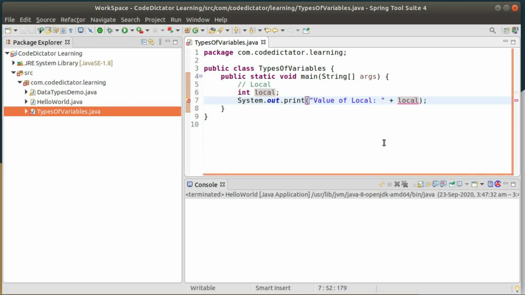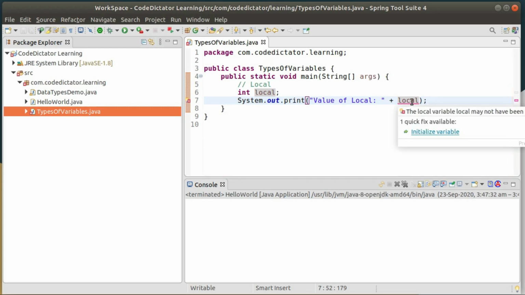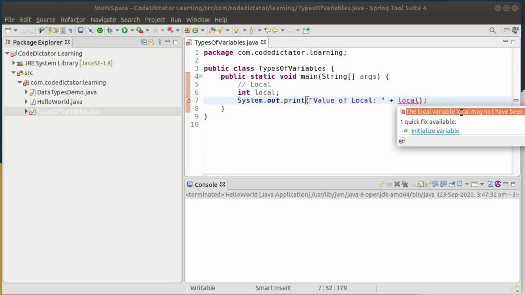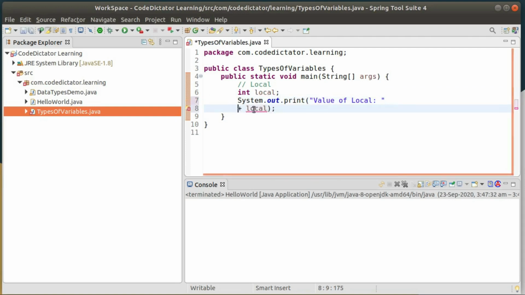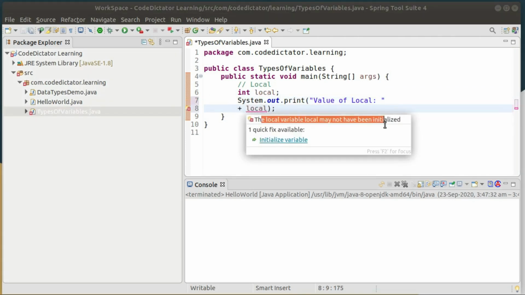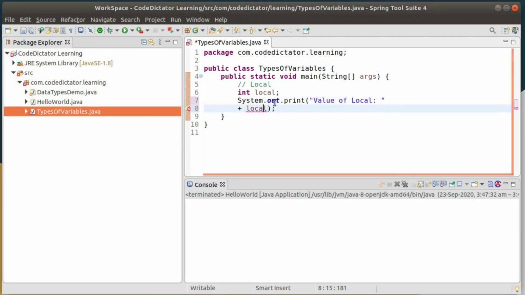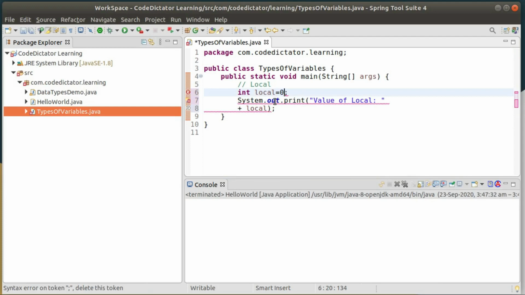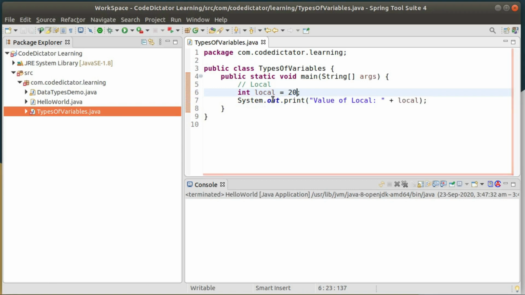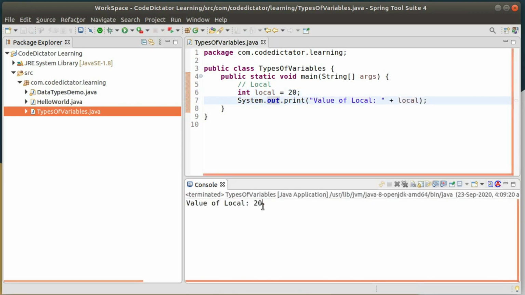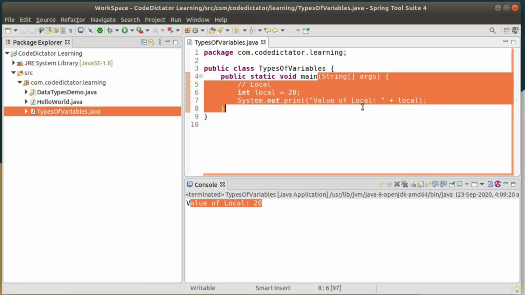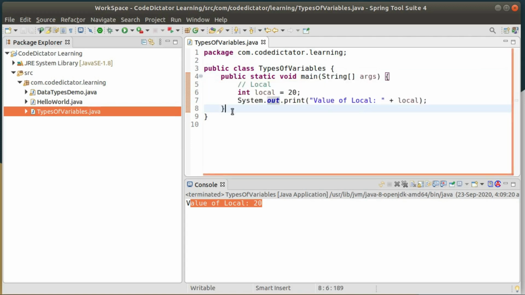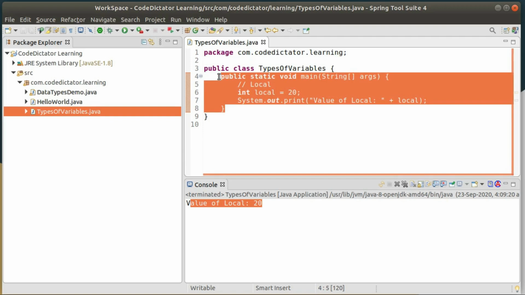This time it will give me an error, a compile time error: local variable may not have been initialized. So I need to initialize it with a value. I can assign the default value, which is 0, or I can assign any value like 20. Now just run your program. It will give you an output, but the scope of this variable is limited to this main method only. I can't access this local variable outside of this curly bracket.